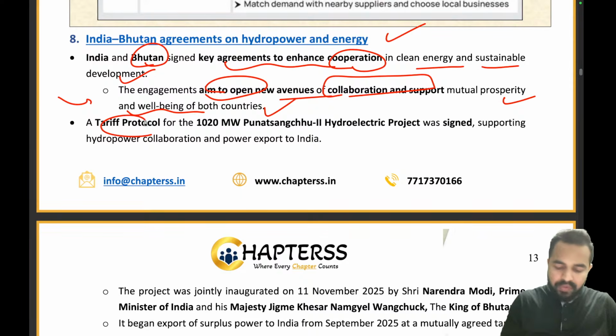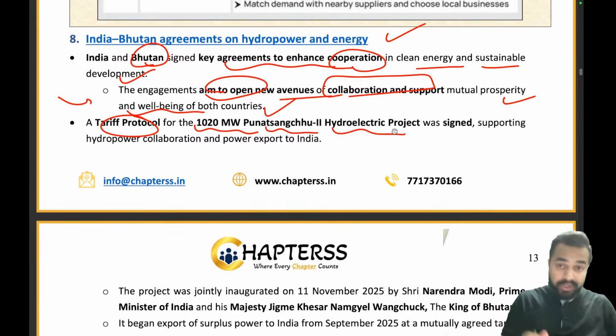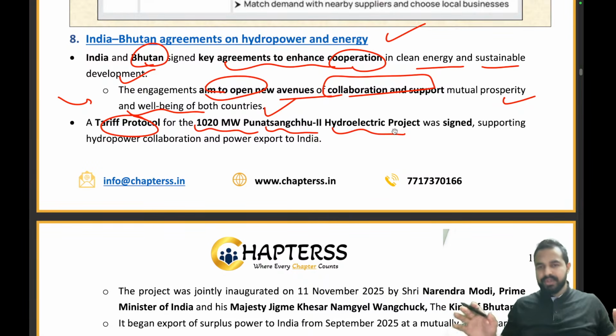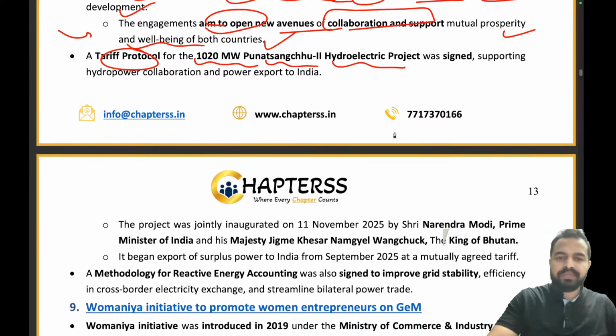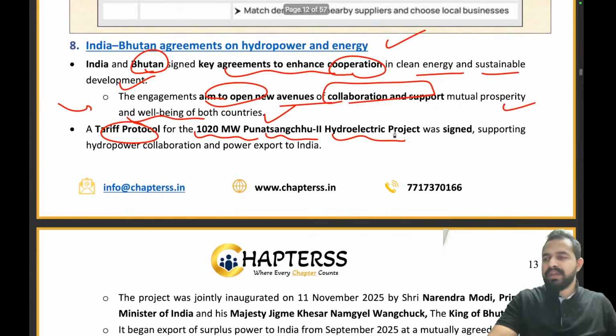A tariff protocol was signed for the 1020 megawatt Punatsangchhu 2 hydroelectric project. See guys, let me tell you, from this part you can see a question on the name of the country, that is Bhutan, or the name of this hydroelectric project, that is Punatsangchhu 2 hydroelectric project, right? That is a very, very important part from the examination point of view. Clear to everyone?